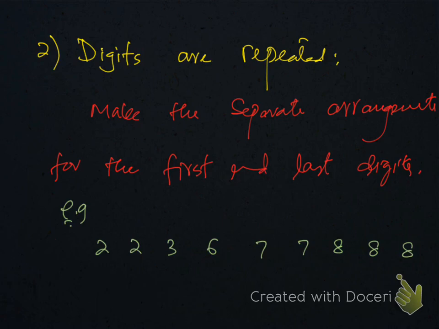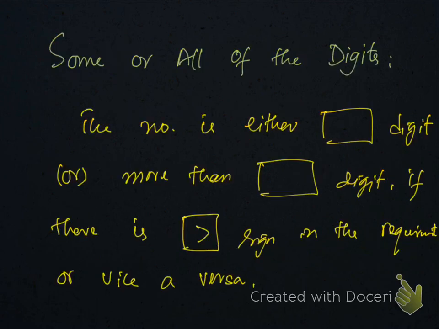What if digits are repeated? When digits are repeated, make separate arrangement for the first and last digits, for both the digits. Like in this case, see, digits are repeated. We have 2 2s, 2 7s and 3 8s. We have to make separate arrangement for the first and last digits.